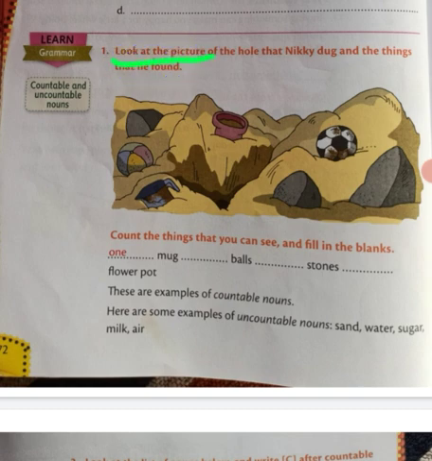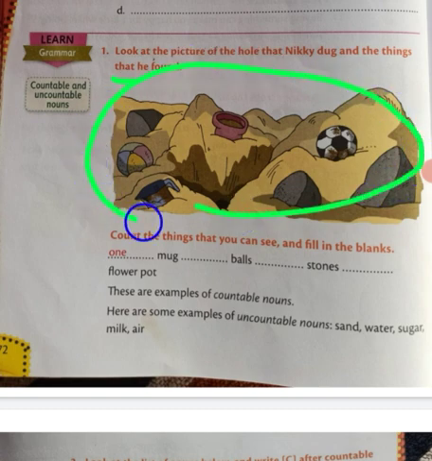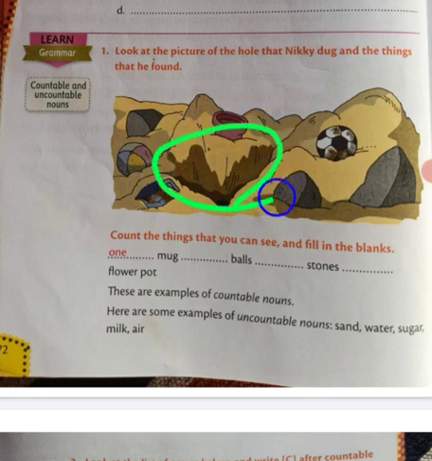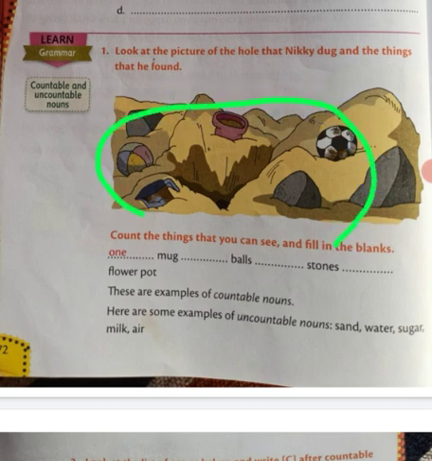First of all, look at these pictures of the hole Nicky dug and the things that he found. Here are all the things, and this is the hole which Nicky dug. In the lesson we learned that Nicky dug a hole into the ground in the corner of the garden. So these are all the things he got. Count the things that you can see and fill in the blanks. Got it? Hope you understood.